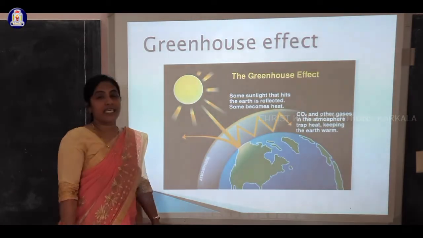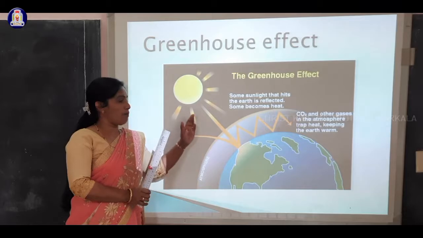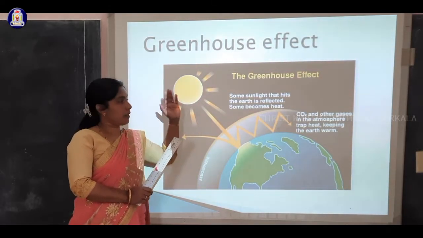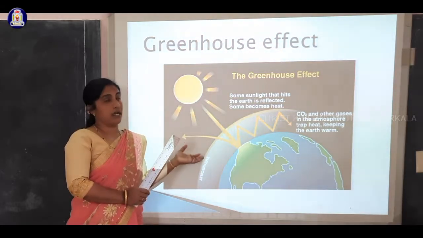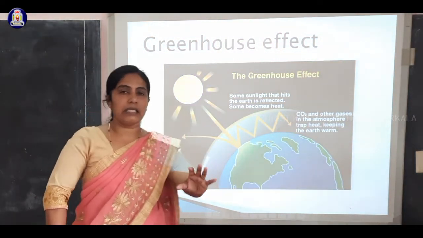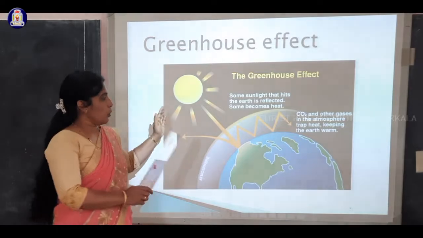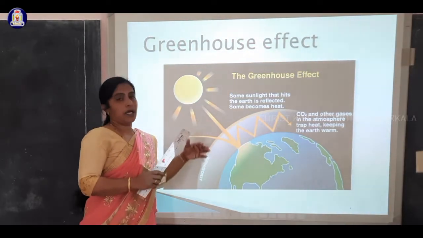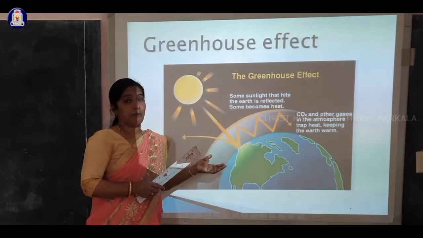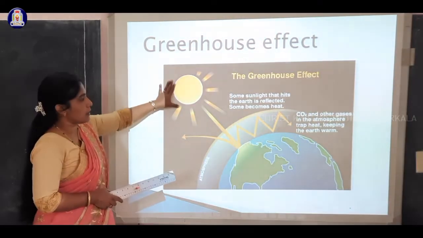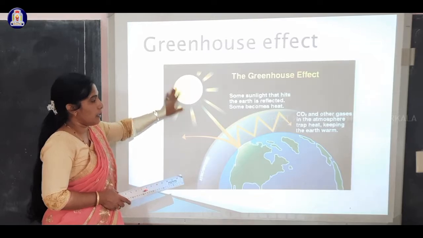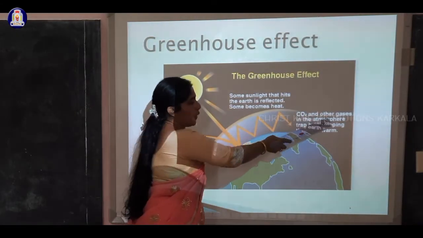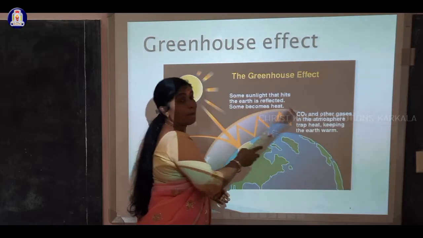So next, what is the greenhouse effect? Maybe you observe in your place a nursery, covered with green plastics, etc. In a nursery, they prepare one huge place which is covered with a green net or maybe covered with plastic. What does it represent? You can observe here, the sun emits high rays, and carbon dioxide released from the earth, CO2, and other gases in the atmosphere trap heat.